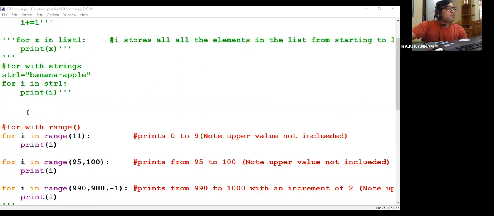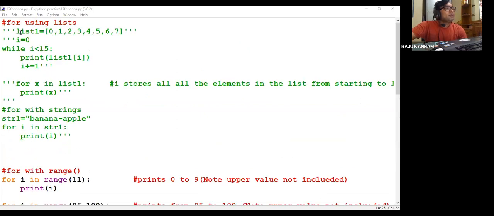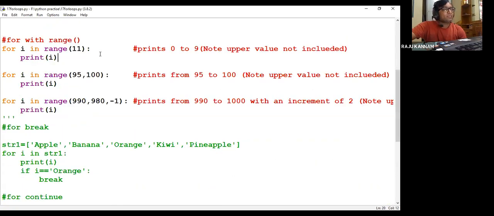So this is about the for loop. We have seen the for loop with some list, some string, and then with the range function. You can use a for loop for any scenario where you have multiple values. When will you prefer a while loop?